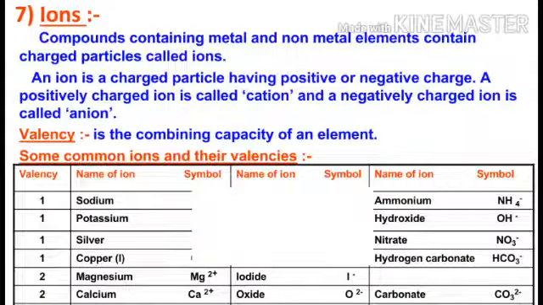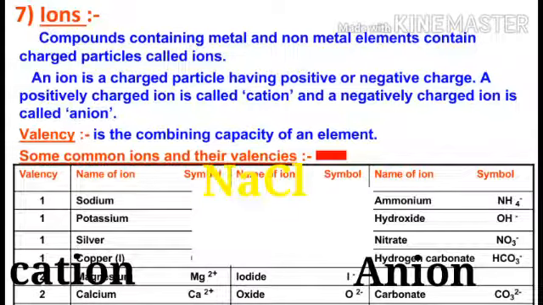Now let us find out what is an ion. A compound composed of metals and non-metals contains charged species. The charged species are known as ions. An ion is a charged particle and can be negatively or positively charged. A negatively charged ion is called an anion and a positively charged ion a cation.